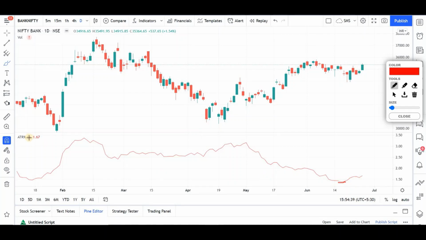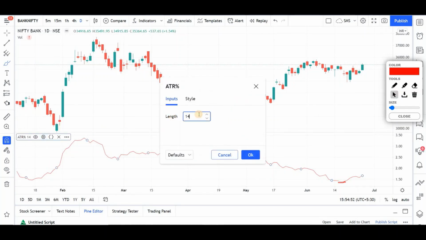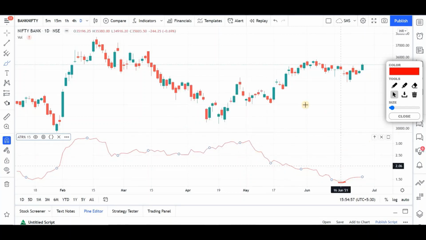So here I have taken, so here you can, just a minute. Yeah, so this should be actually 15. So you can put 15, and now yeah. So if you can see, there is a clear-cut indication right now that Bank Nifty is in for a good volatile session in the coming few days, and volatility is where huge money is made. So keep a watch on this ATR. I'm sure you will be able to learn a lot once you start practicing it.